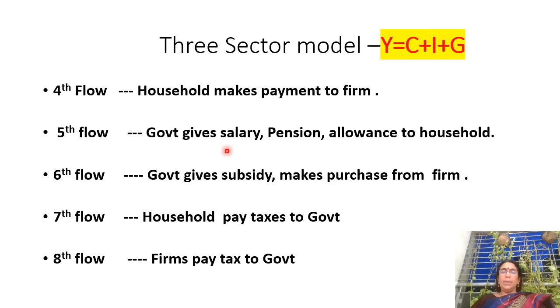Fifth, government. Here is the role of government. Government gives salary, pension and other allowances to the household. Government also gives subsidy and makes purchases from the firm. Then household pays taxes to the government. Firm also pays taxes to the government.